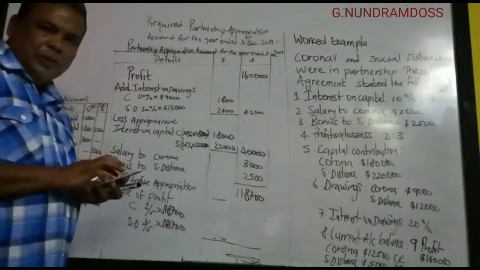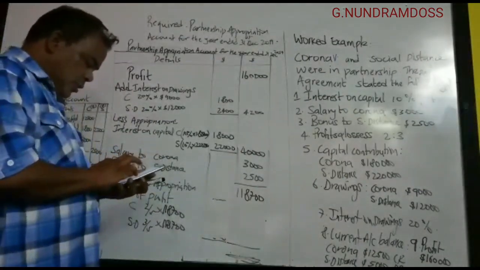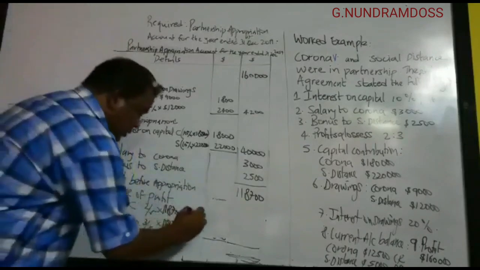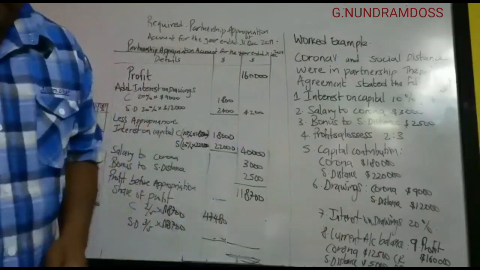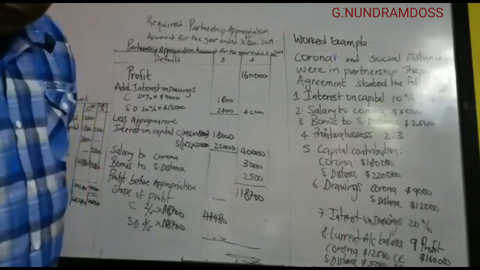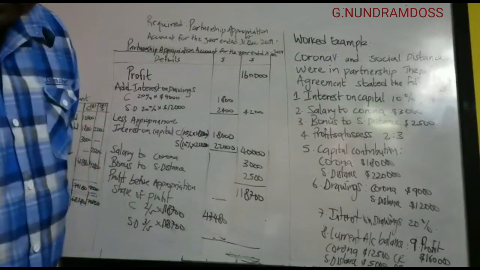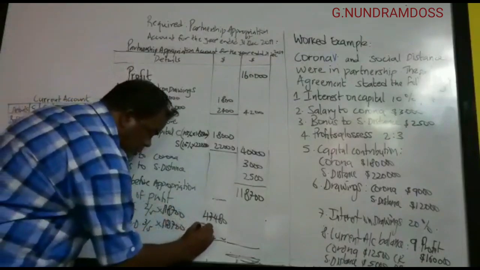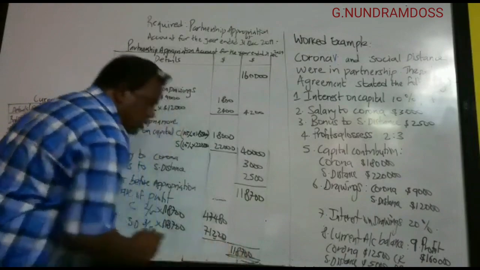So the profit is how much? Two fifths of 118 700. That gives us 47 480. 47 480, and three fifths of 118 700 gives us 71 220. 71 220, so the total is 118 700.